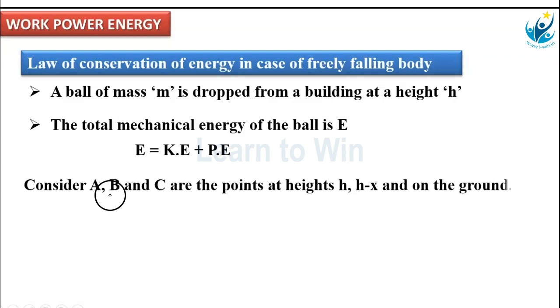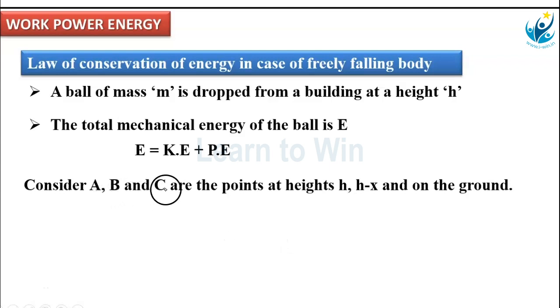Consider 3 points A, B and C. A is at height h, the starting point at the top. One more, B, is at a height h minus x from the ground, somewhere in its journey. The last point C is on the ground. Like this, 3 points we consider.